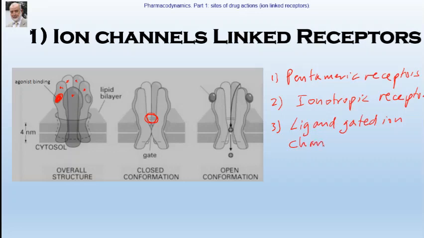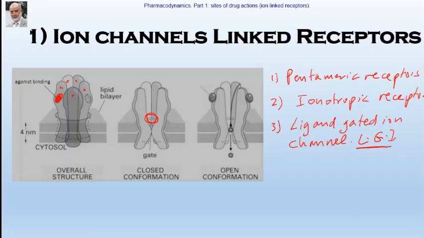Because, as you know from physiology, there are other types of ion channels which are opened by changing membrane polarity, which are known as voltage-gated ion channels. These are ligand-gated ion channels.